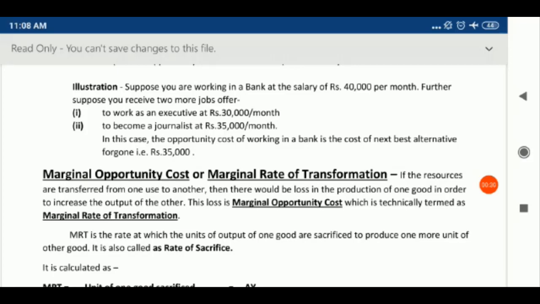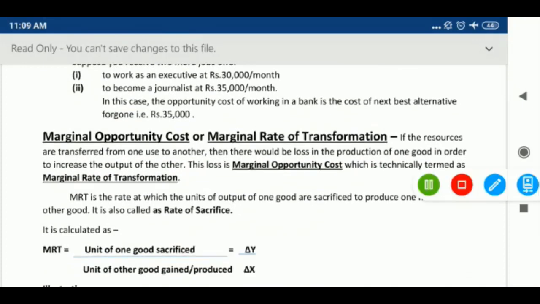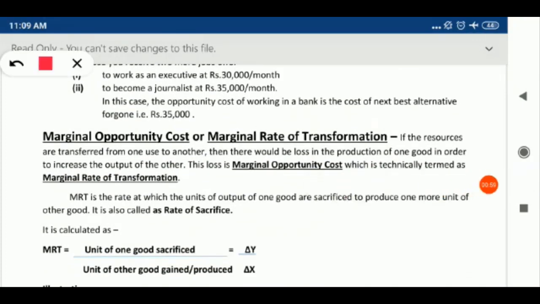If the resources are transferred from one use to another, here one use to another means from the use of one good to another, then there would be a loss in the production of one good in order to increase the output of the other. This I have already explained in the concept of PPC, that we have to sacrifice some value, then only we can produce an extra unit of another good. So what is opportunity cost?